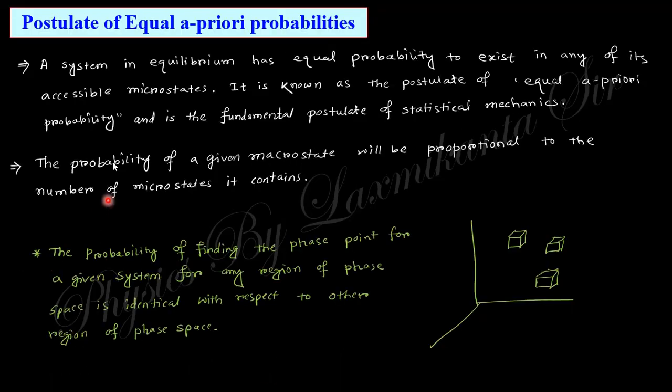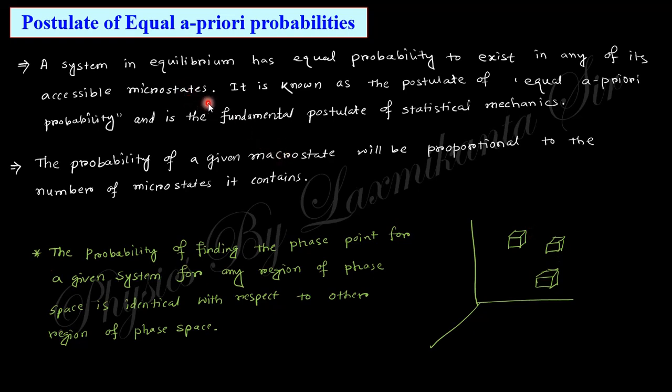Next point is called the postulate of equal a priori probability. This is the important postulate for statistical mechanics, and this is the fundamental property. The postulate says that a system in equilibrium has equal probability of being in any of its accessible microstates. Suppose this is a system with a single macrostate with defined microstates, and the probability to obtain each microstate will be equally probable.